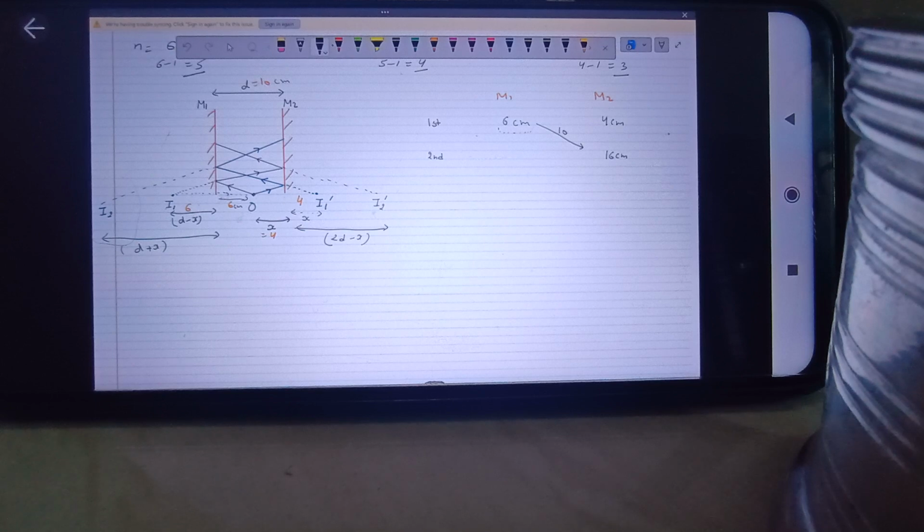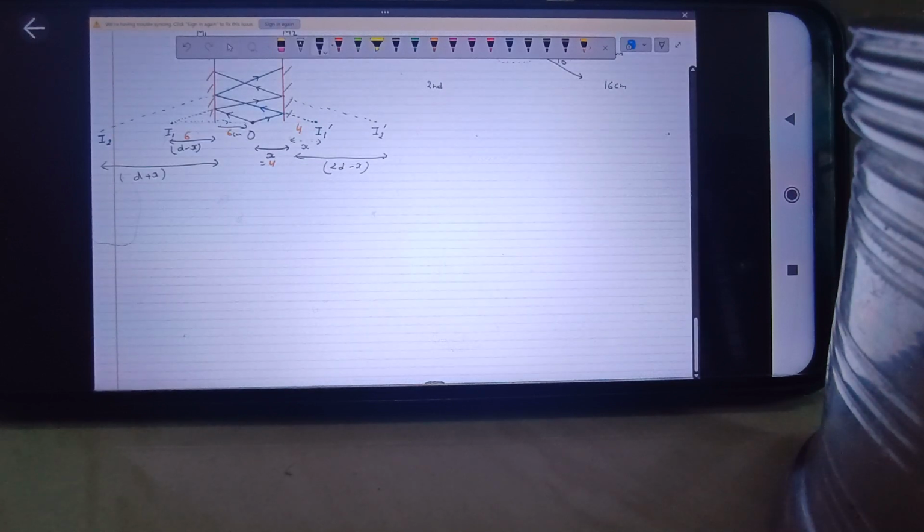Got it? Ma'am, can you show the screen again? Just see, I'm doing it step by step only. Ma'am, why are we measuring the distance from M2? Okay, I'll tell you.